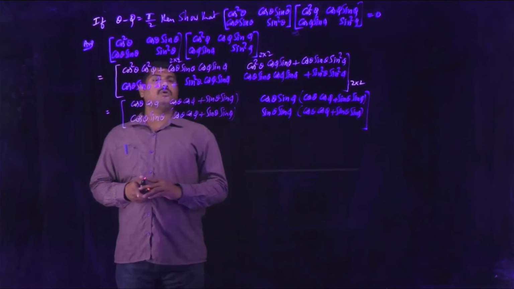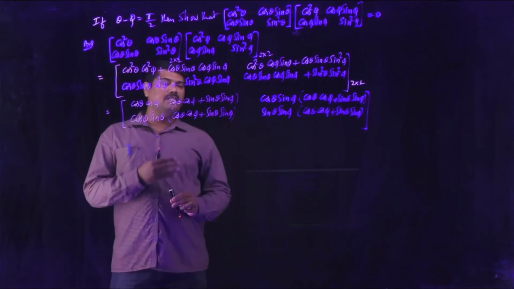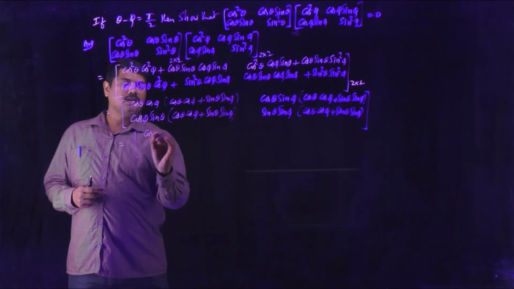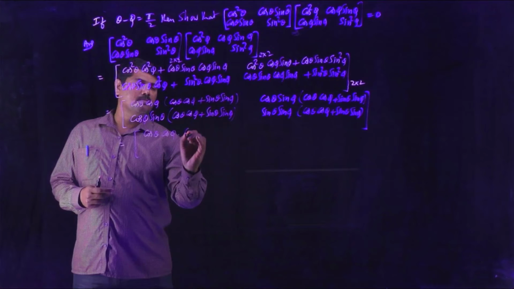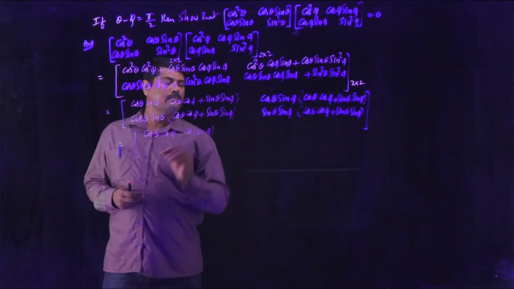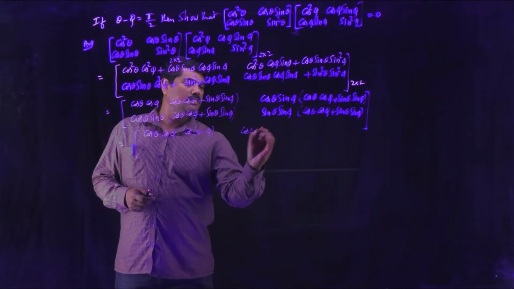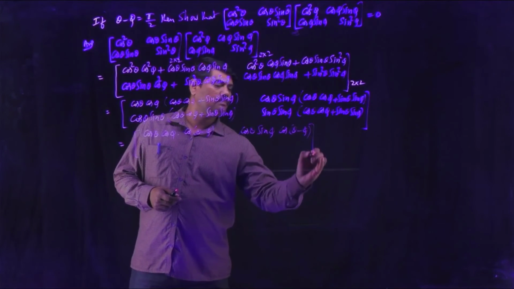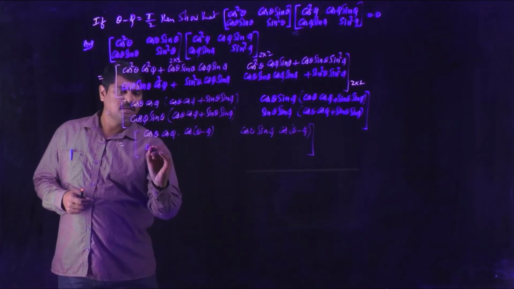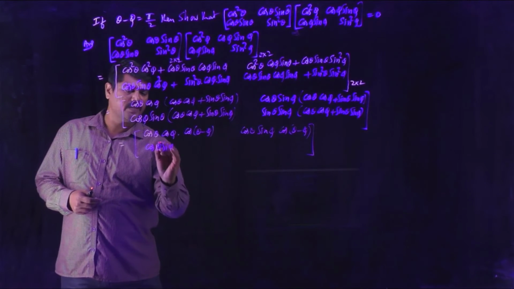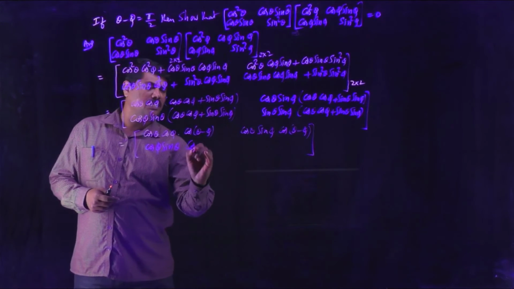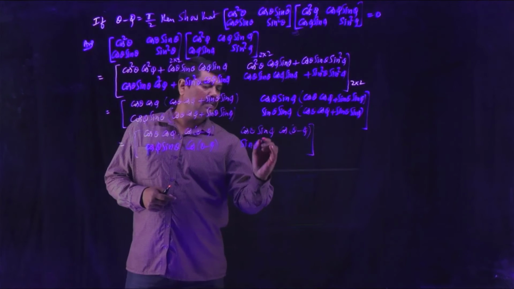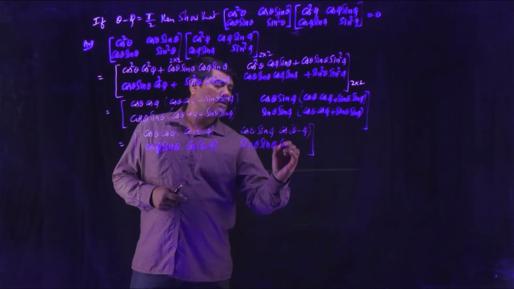So as we know, cos theta cos phi plus sin theta sin phi, in the form of cos A cos B plus sin A sin B, we can write as cos of A minus B, so it becomes cos of theta minus phi. So this is cos theta cos phi into cos of theta minus phi, cos theta sin phi into cos of theta minus phi, sin theta cos phi into cos of theta minus phi, and sin theta sin phi into cos of theta minus phi.